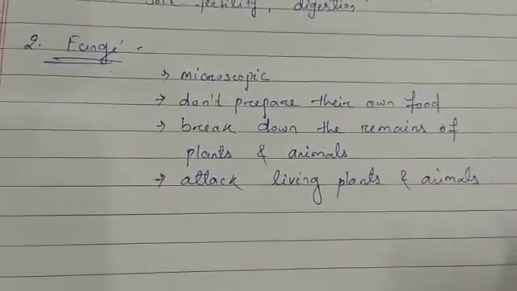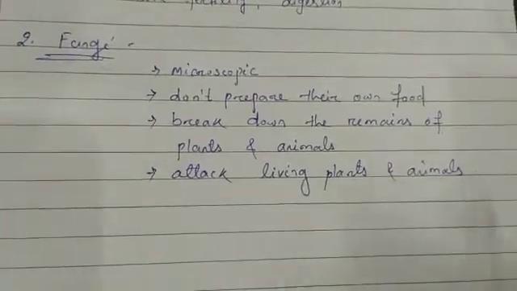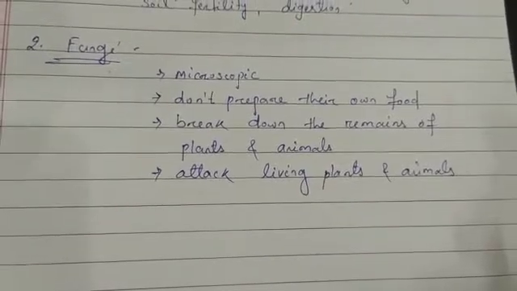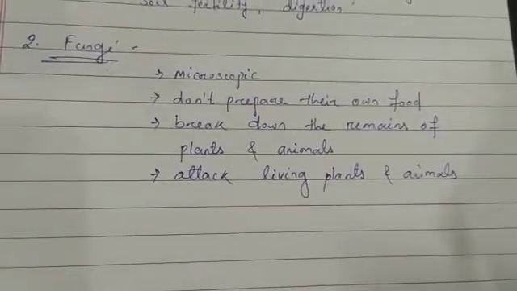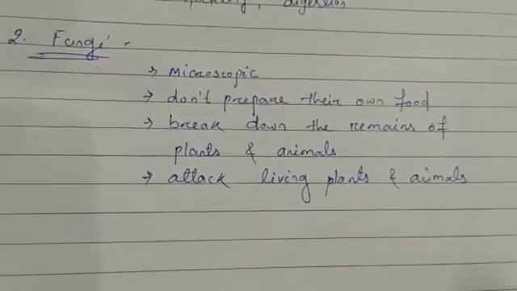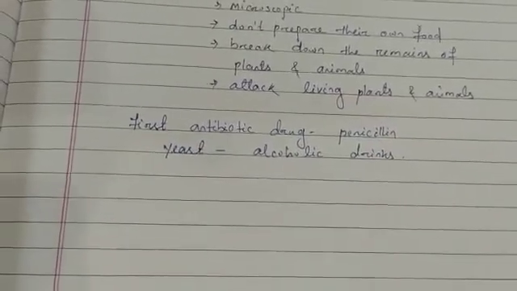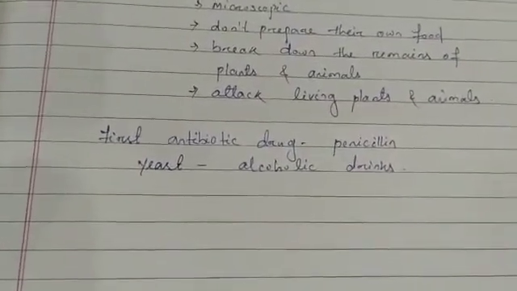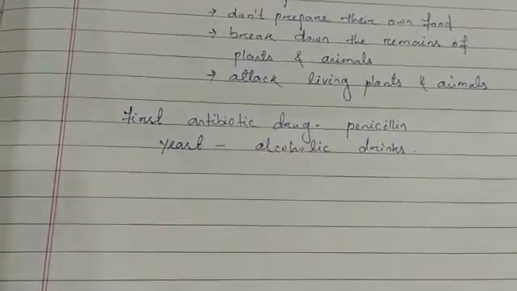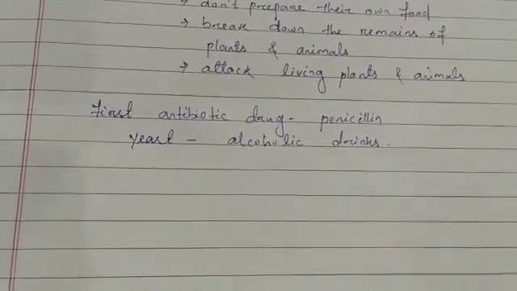Penicillin is the first antibiotic drug, which is obtained from a fungus. Yeast is used to produce alcoholic drinks and to make the bread rise. For baking bread and all, we use yeast. Some fungi are used to flavor the food.